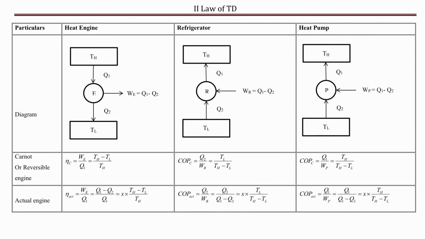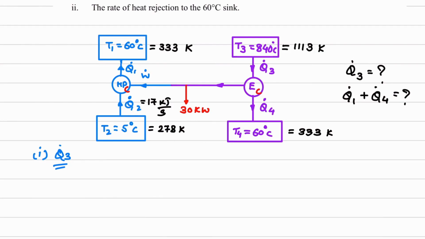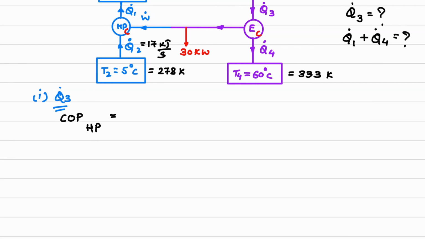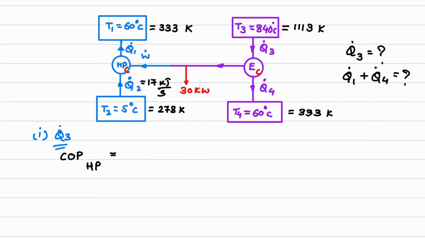I have to use this equation. So I'll go back to this and write down the equation of COP of heat pump, which is Carnot. COP of heat pump Carnot. This will be the desired effect. Now what is the desired effect over here? Q dot 1. So Q dot 1 upon work supplied, W dot.